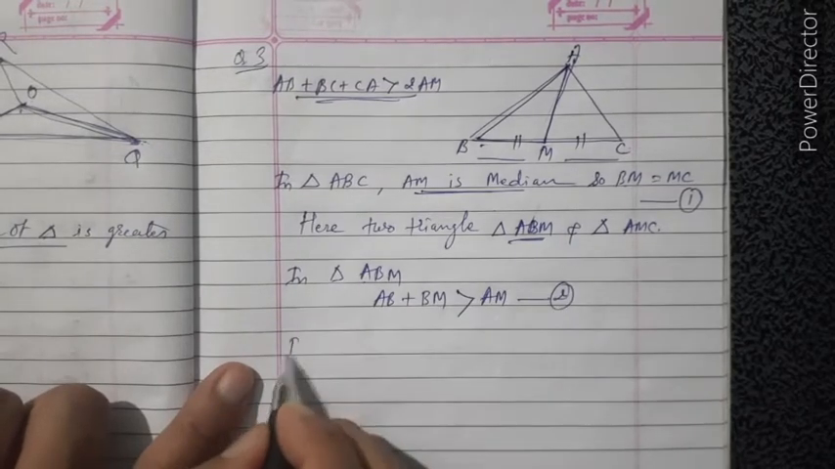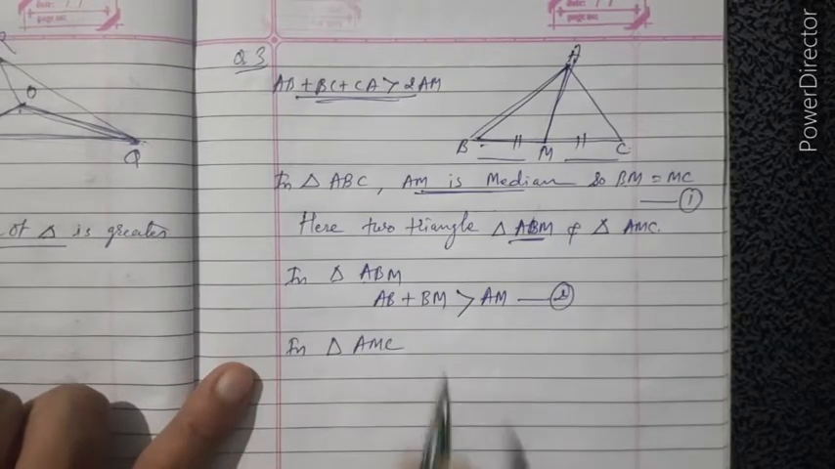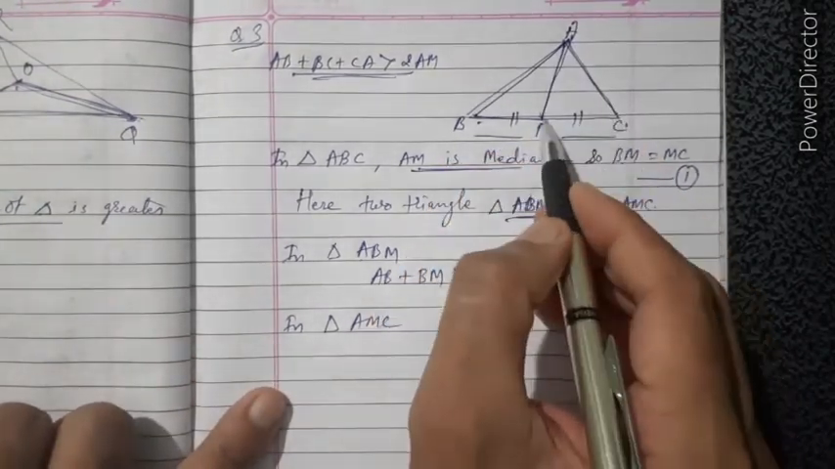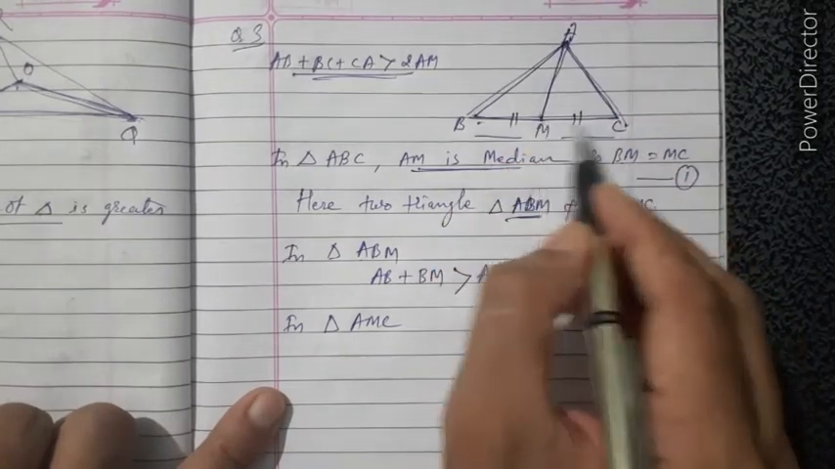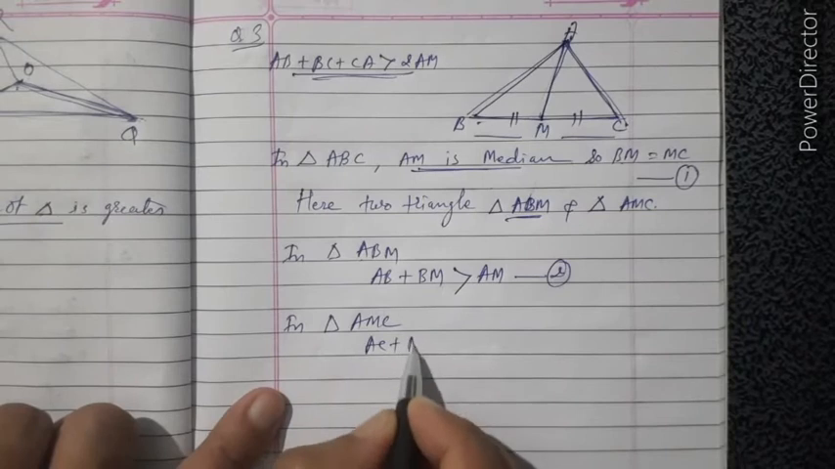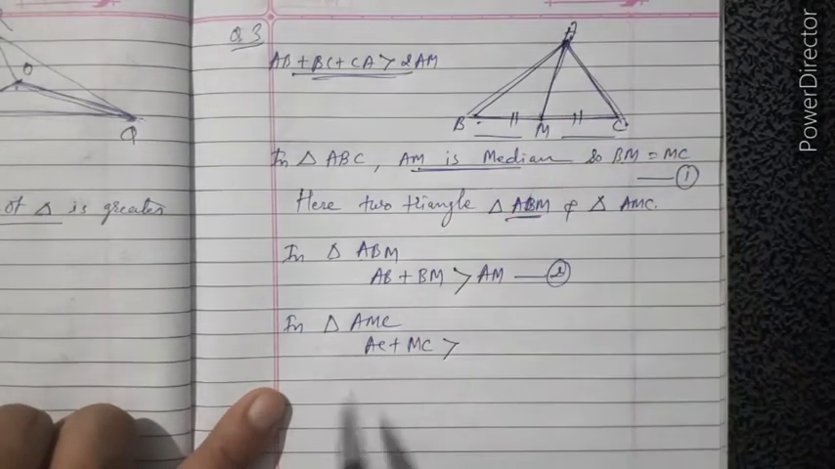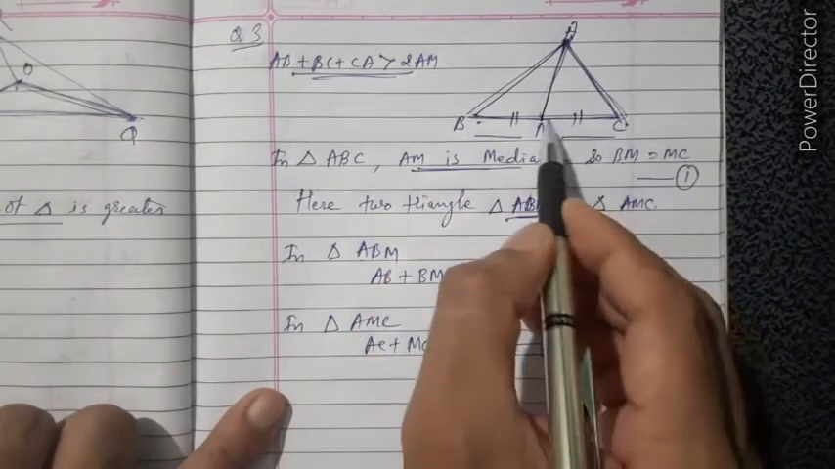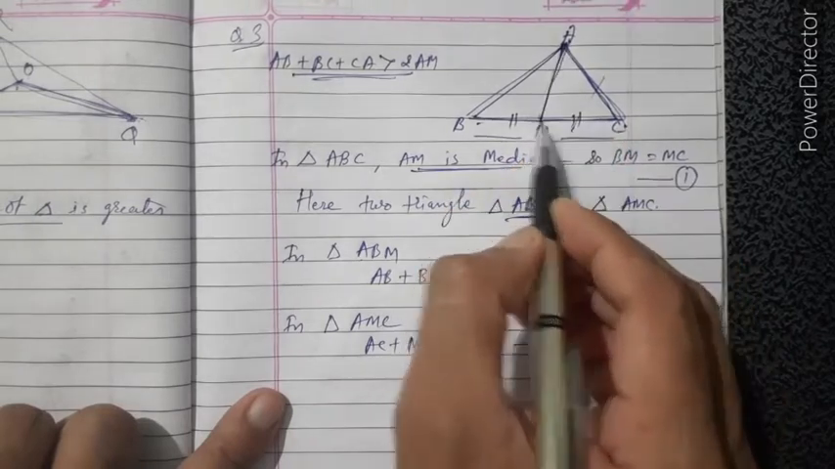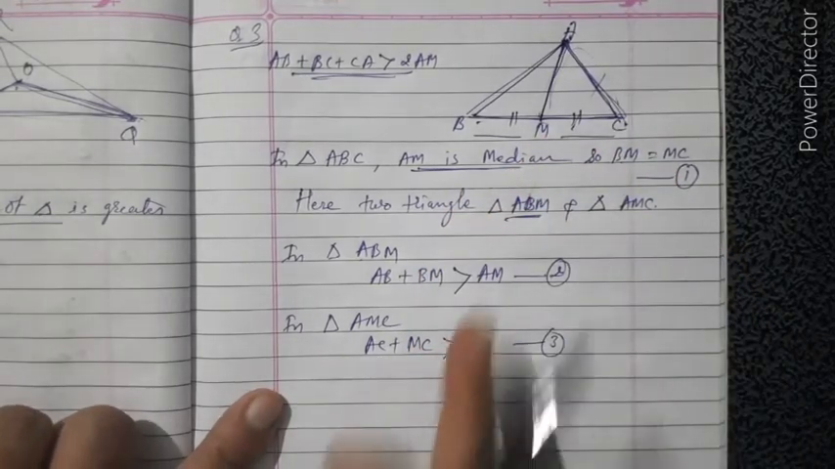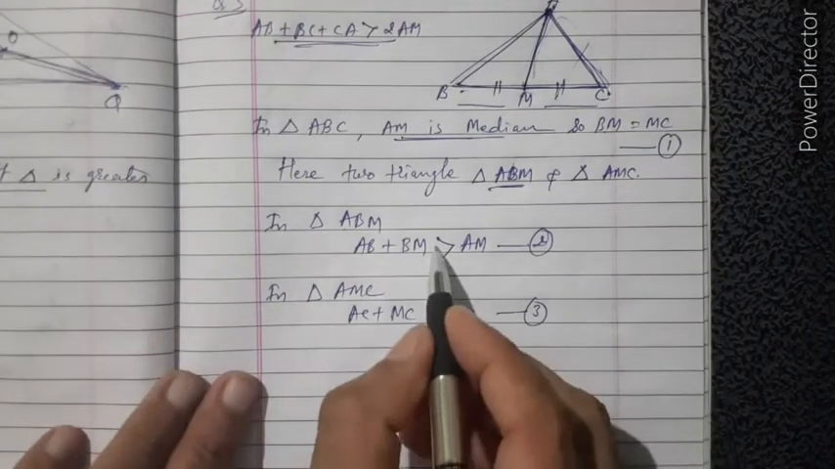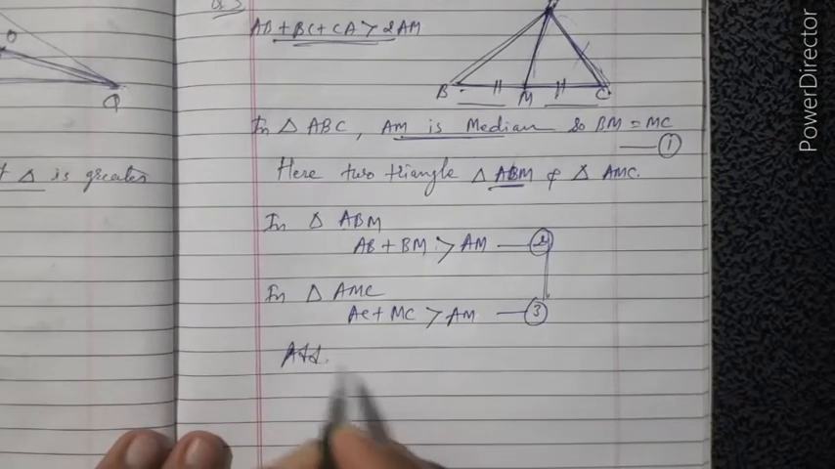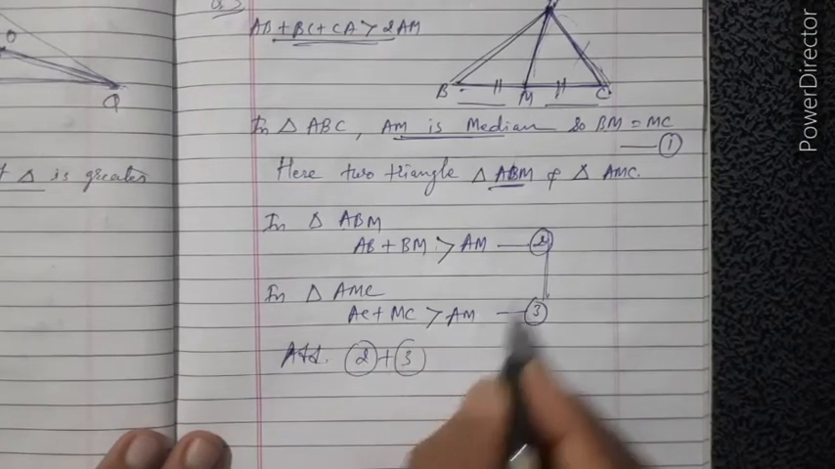And in triangle AMC, in that also AC plus MC, that is greater than AM, the third side, number 3. Okay, AC plus MC, these two sides are greater than the third one. Triangle is there. Clear? Now for the addition of these two, here add 2 plus 3, these two results, you just add them.